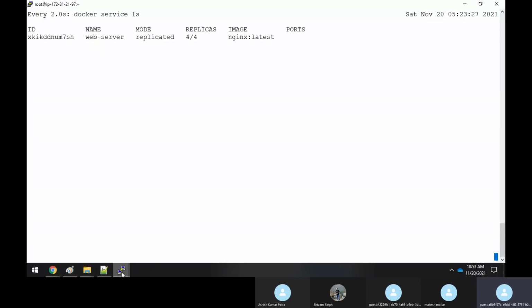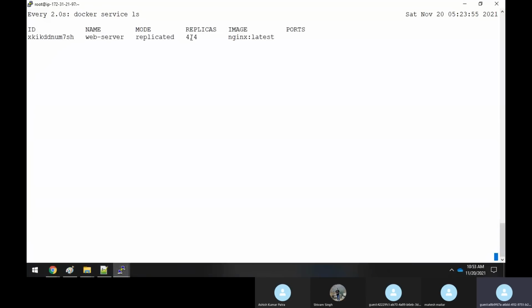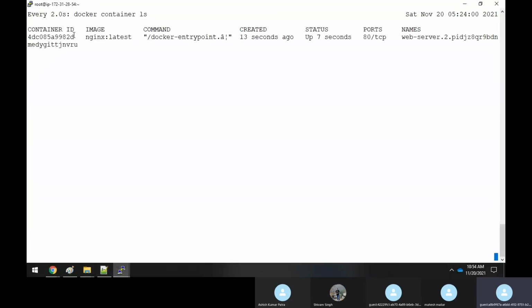Now what will I do here? If you execute docker container ls, you could see that this container is running. This is the container ID. Now I will say docker container rm -f. I'm removing this container, sir. Once I remove this container, just see the behavior. This has gone here, and you could see that it has come to 3 here. It means 1 has gone down. Within a fraction of a second, one more container has been recreated on the same node.